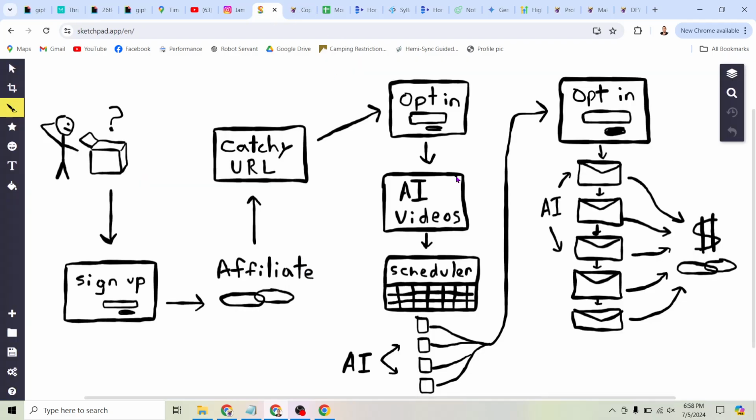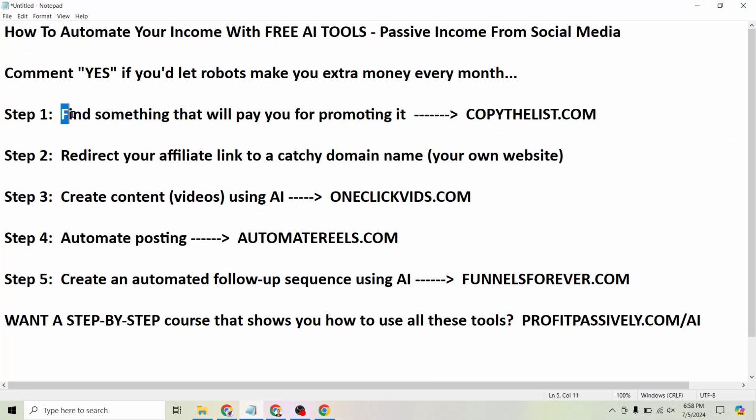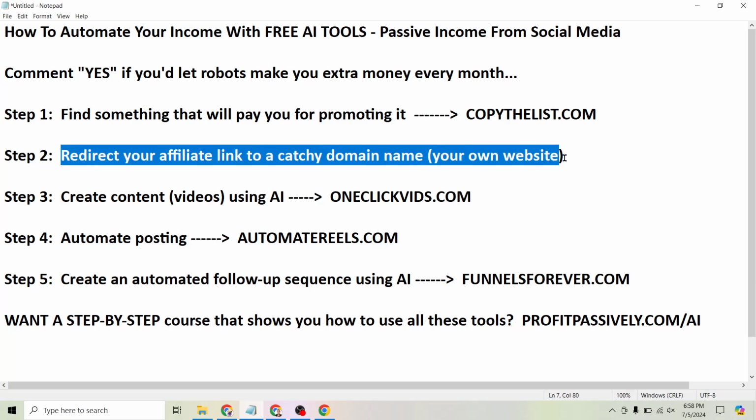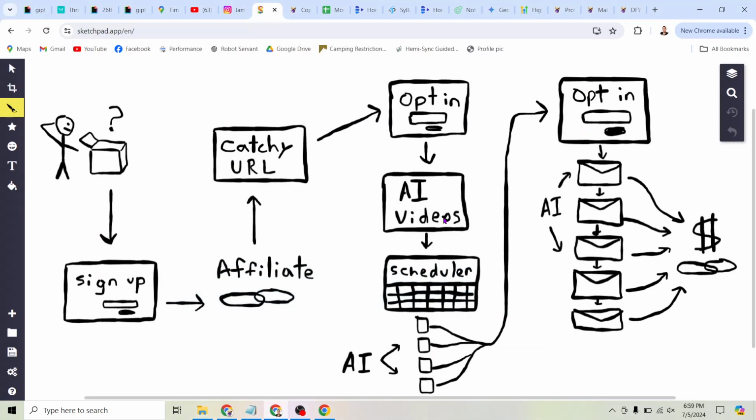So let's take a look at the diagram here. So we're partway through the steps. We're on step 2. We've found something that will pay you for promoting it. We've gone ahead and created our own catchy website for our affiliate link. So we're going to get into creating AI content in a minute, but I just want to walk you through this process so you're totally clear on how this works.